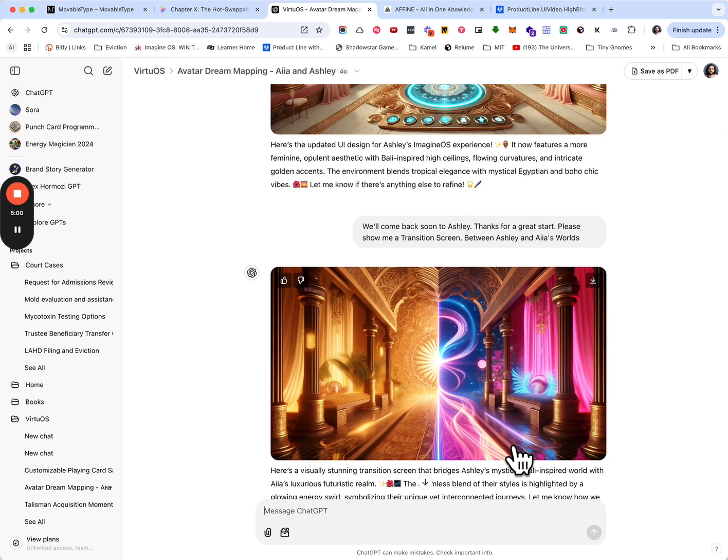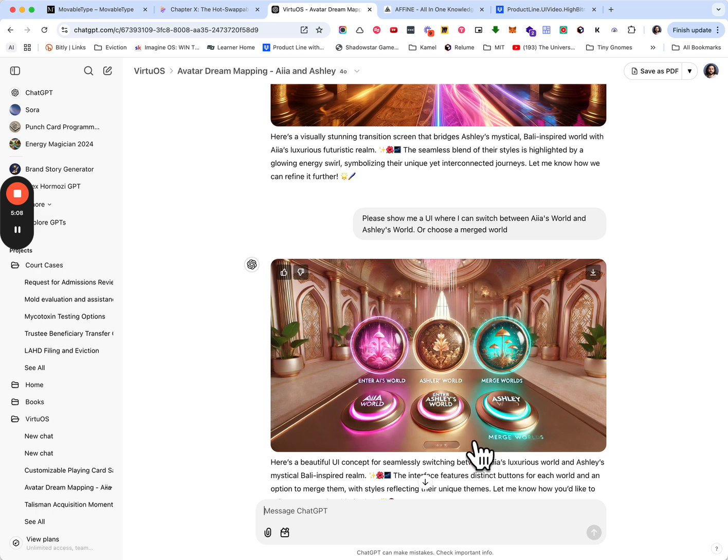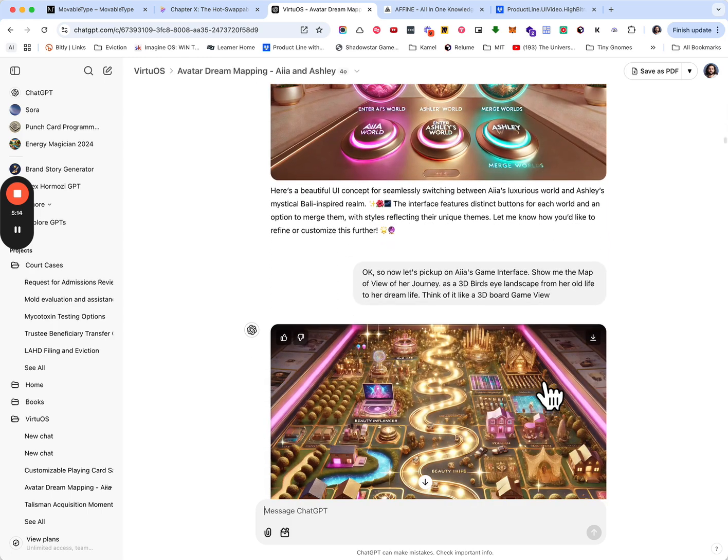Aya had just come back from the restroom, so I asked for a transition from Ashley's world to Aya's world, and for a game interface that allows us to go either quickly between Aya's world, Ashley's world, or merge the two worlds, which is kind of interesting.